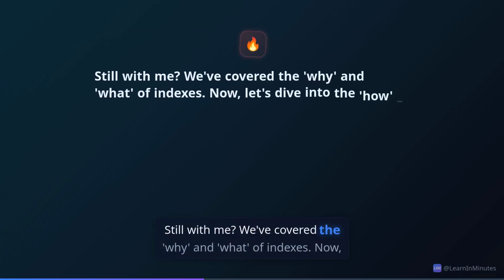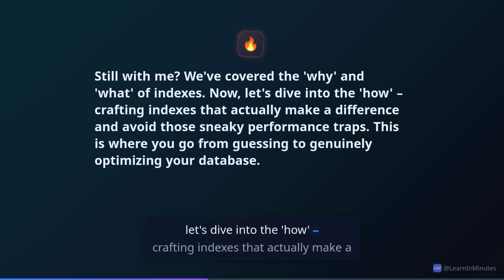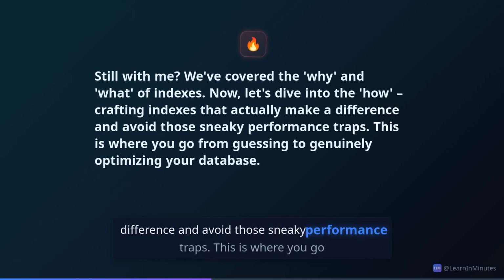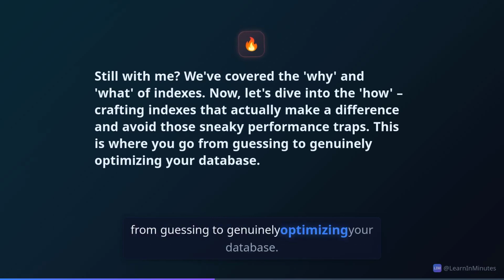Still with me? We've covered the why and what of indexes. Now let's dive into the how, crafting indexes that actually make a difference and avoid those sneaky performance traps. This is where you go from guessing to genuinely optimizing your database.